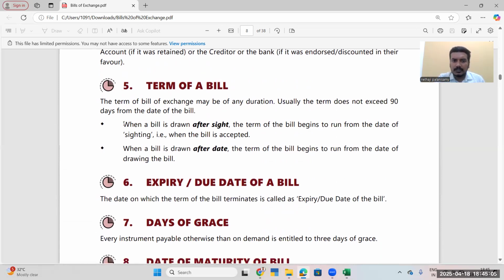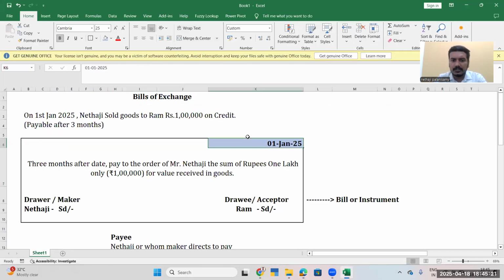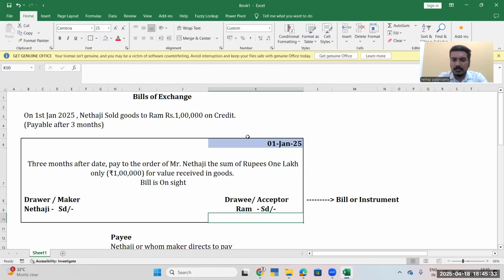After sight is nothing but, when the bill is written, the period does not count from the date of writing. It counts from the date it has been given and accepted. For example, in our case, the bill is drawn on 1st January, but it has been mentioned as after sight.